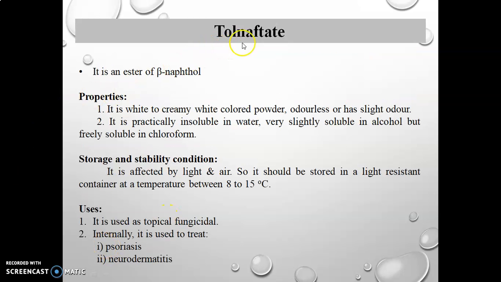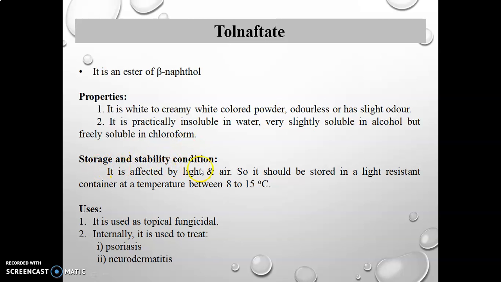Next drug is tolnaftate. It is an ester of beta-naphthol. Physical property: it is a white to creamy white colored powder, odorless or with a slight odor, and it is practically insoluble in water, very slightly soluble in alcohol, but freely soluble in chloroform.